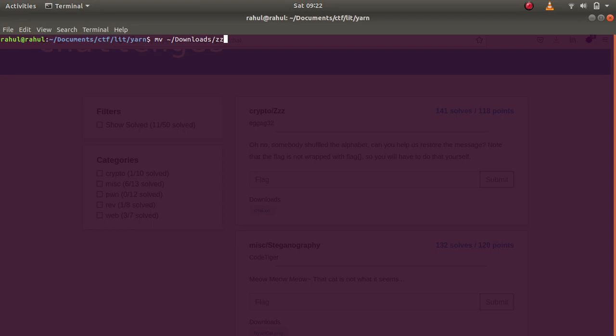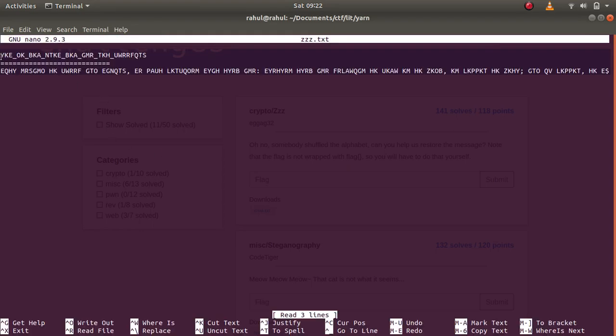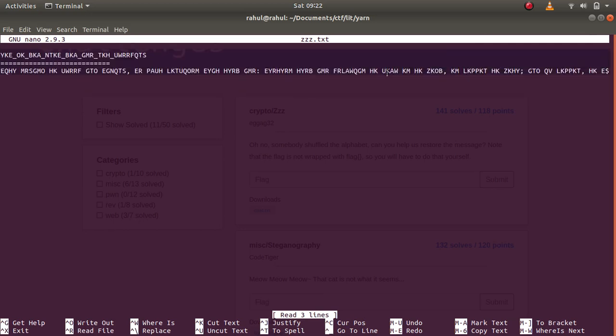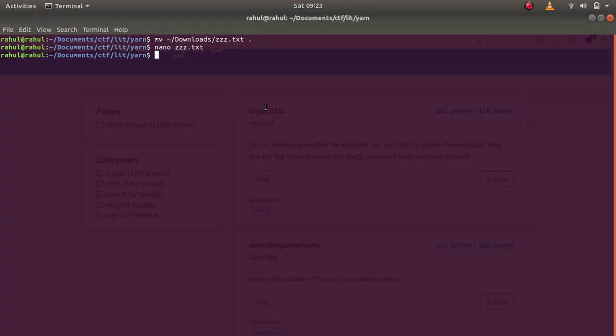Move downloads, nano. As you can see, the alphabets have been shuffled, so it looks like a substitution cipher to me. In this case you can either use online utilities or use frequency analysis. The thing about online tools is that they automatically do frequency analysis, but here you'll have to write code to do the frequency analysis.